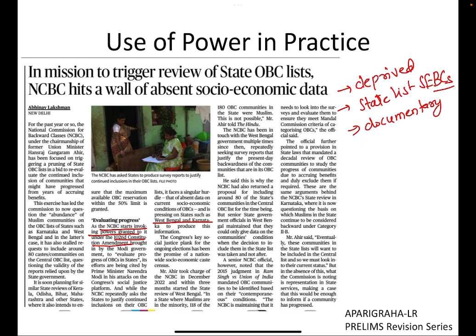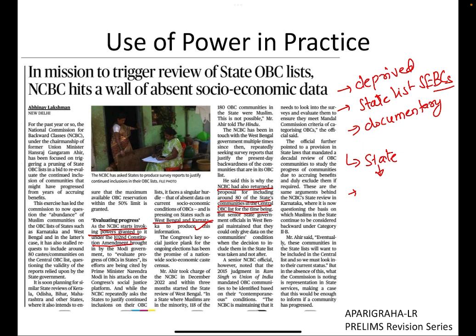Specifically, this question has been raised to West Bengal and Karnataka, and this is the reason why the National Commission for Backward Classes has put on hold the proposal for including 80 of the states' communities in the central list, because it has demanded that states show documentary evidence of why these communities are deprived, so that if required they can be included in the central list of OBCs.